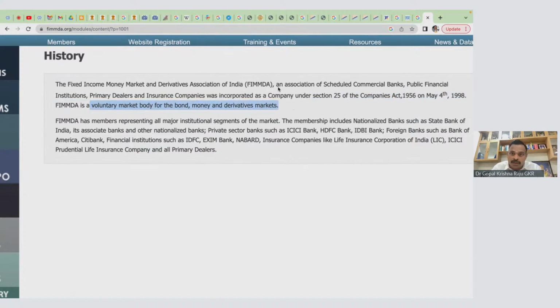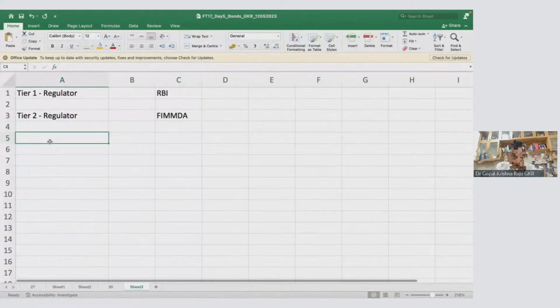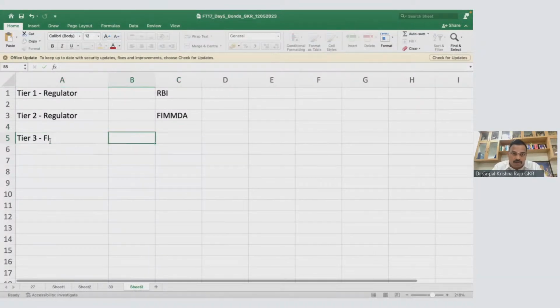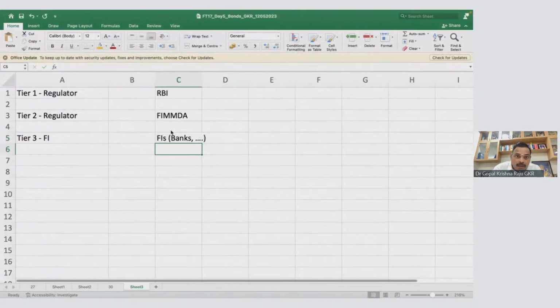But who developed this? This is an association of scheduled banks, public finance institutions, primary dealers and insurance companies. So these are all the members: private sector banks, nationalized banks, State Bank, ICICI, HDFC, IDBI, LIC, insurance, all are there. So this is actually a tier 2 regulator. Of course, tier 3 are the financial institutions, all the FIs. So who are all these FIs? It will be all these banks, everybody will be there. So this is tier 2.